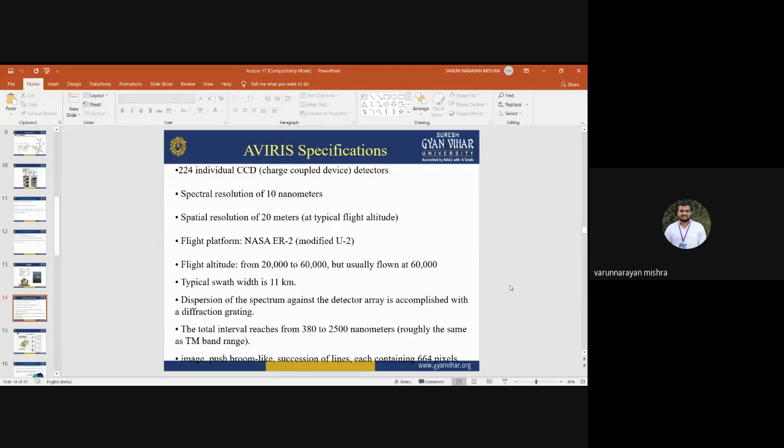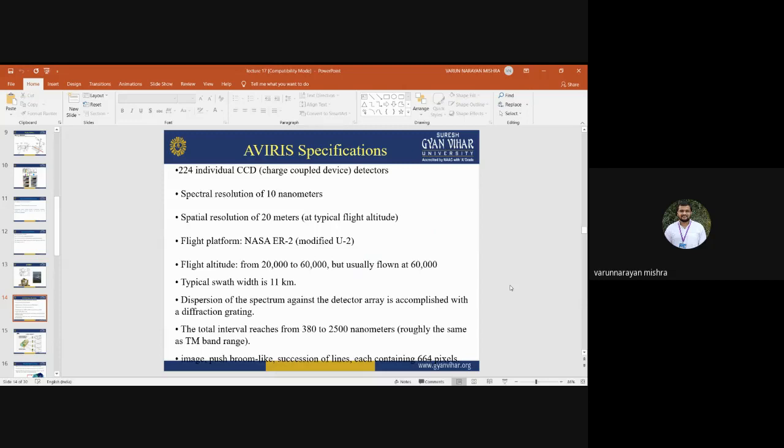So for every wavelength there is an individual detector, known as a charge coupled device, CCD. The spectral resolution is about 10 nanometers, meaning each wavelength interval is about 10 nanometers.